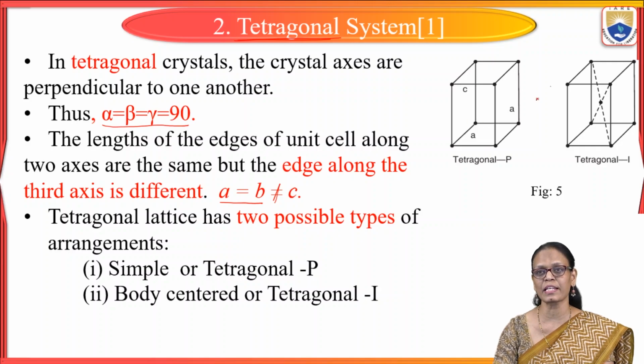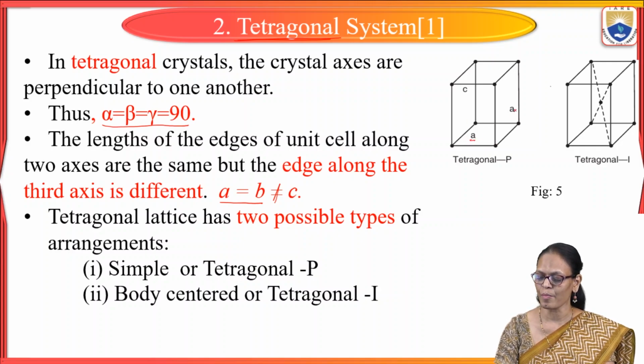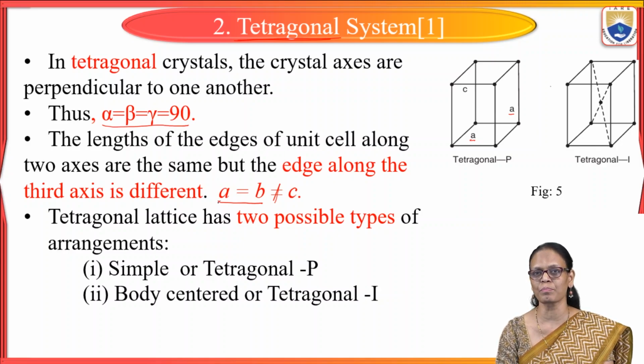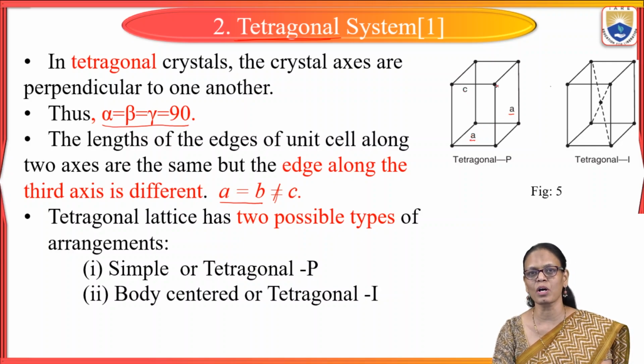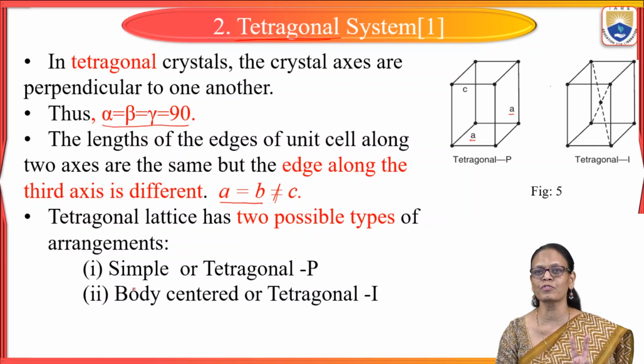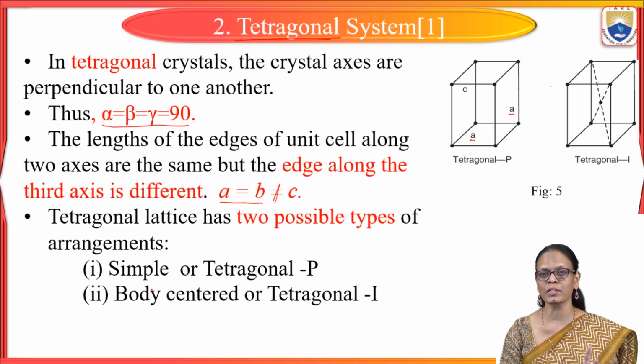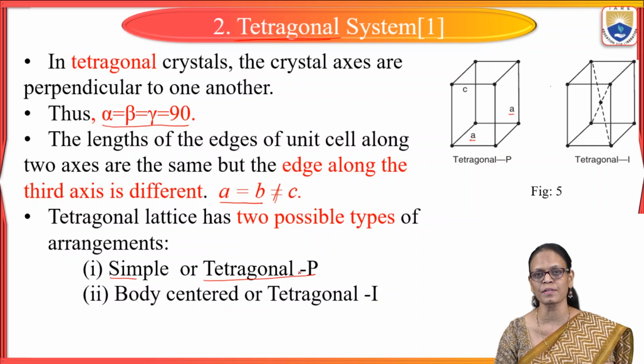So now if we see the figure here, this is A and this is also A, because we are taking A is equal to B, but it is not equal to C. So 2 sides are equal and the third side is not equal. So based on the angles and the lattice parameters, here we have 2 possible types. What are the 2 possible types? Simple or tetragonal P we call it. And the second one is body centered, that is tetragonal I.